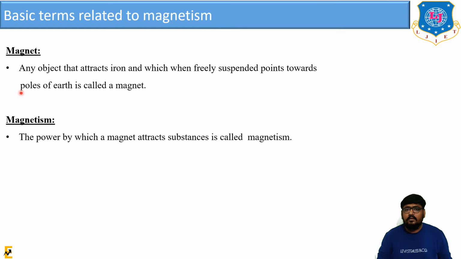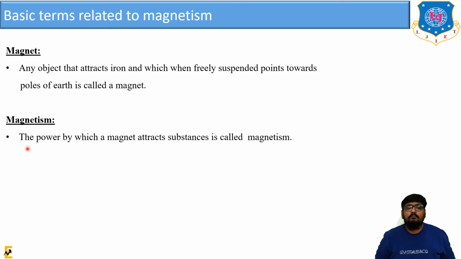Means whatever the material is, it has to compulsorily attract iron, and when freely suspended, means if we tie it with a string and suspend it after giving some deformation or angular rotation, it will directly point towards the magnetic poles of the earth. Such a material with this kind of property is known as a magnet.